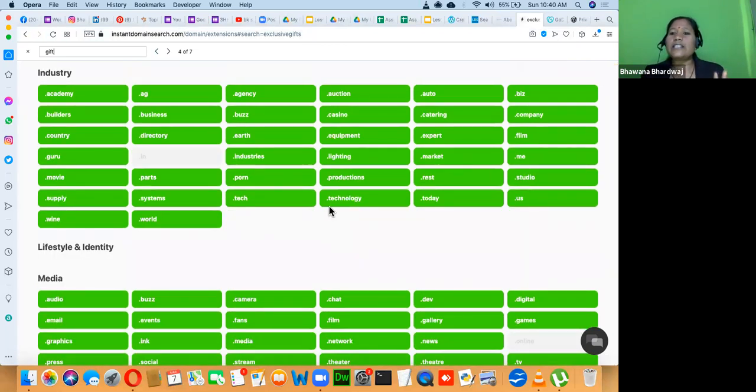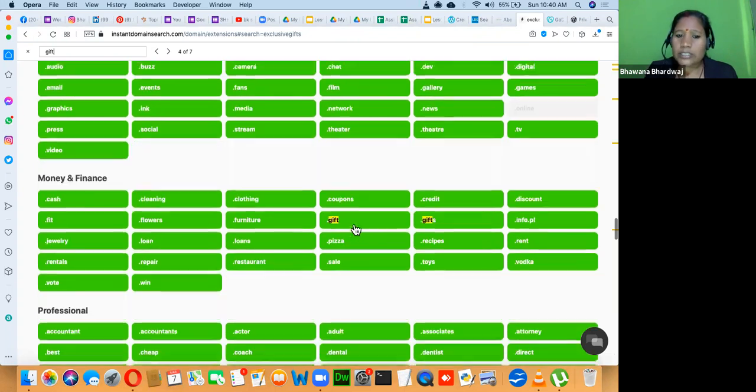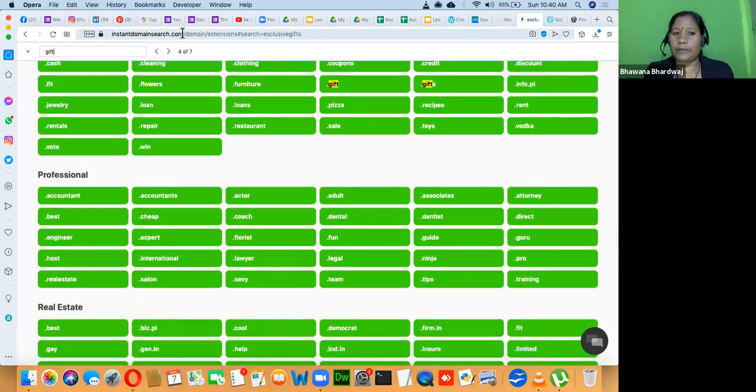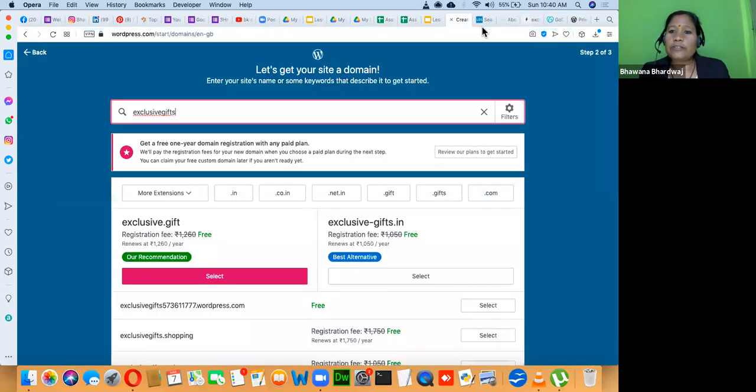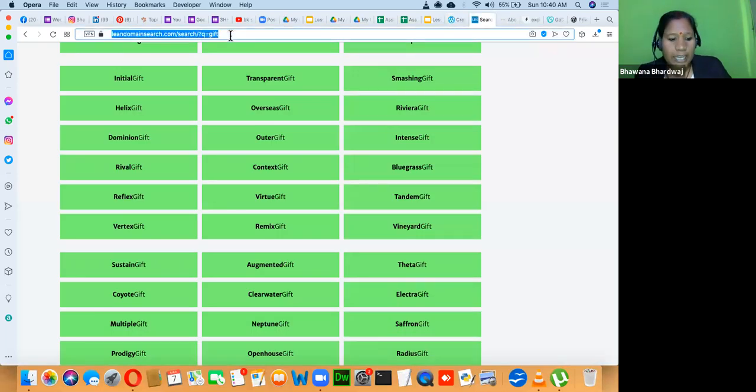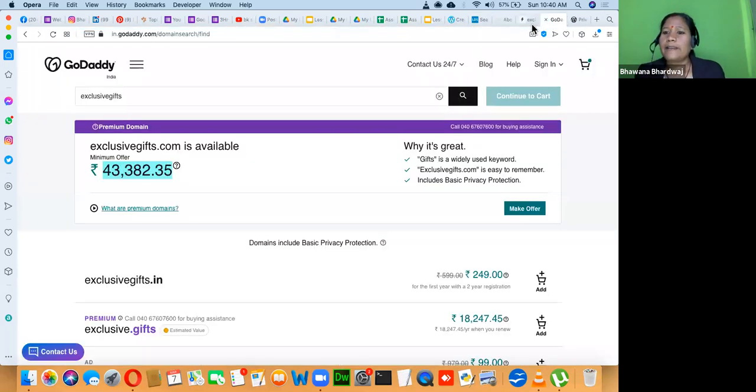Are you finding Instant Domain Search and Lean Domain Search useful? In Instant Domain Search, you will find all the top level domains. And in Lean Domain Search, you will find all the suffixes and prefixes around your domain idea. To buy it, you can go to GoDaddy or anywhere. Are you finding this information useful?